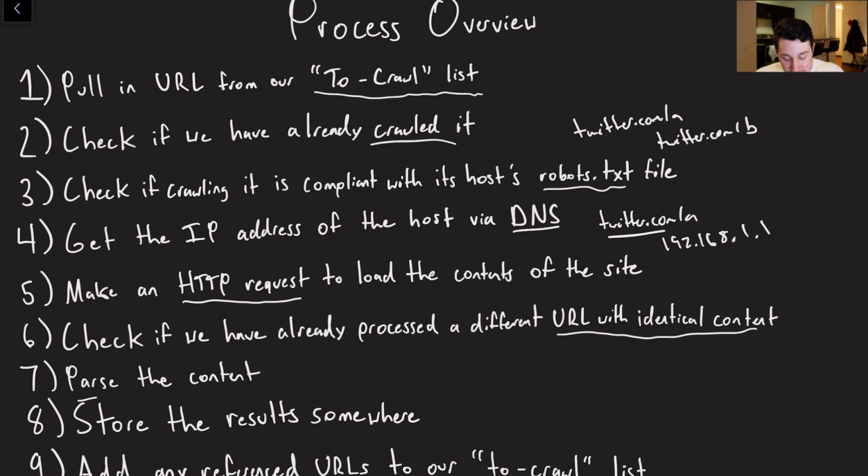Next, we have to parse the content. If we're Google, that means indexing it. If we're OpenAI, that just means probably storing it, and then we'll have to iterate over it later when we're doing training. Again, store the results somewhere. That's probably going to be in either an object store or a distributed file system. And then last but not least, we have to take all of the URLs that this HTML references and put them into our to-crawl list. So hopefully that makes enough sense. It's not too hard of a process. It's clearly one that is a bit recursive. So let's go over how we can make this thing as fast as possible.